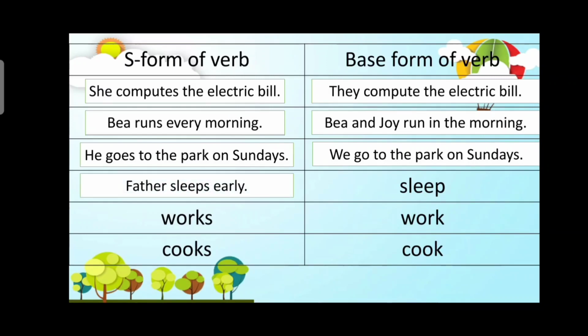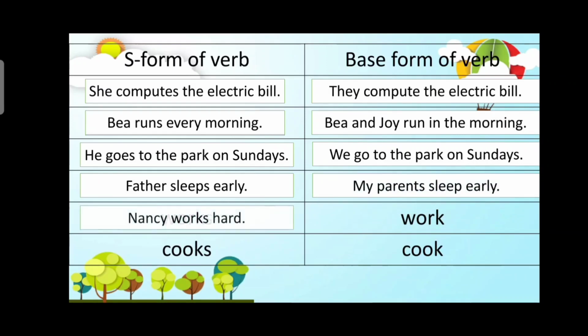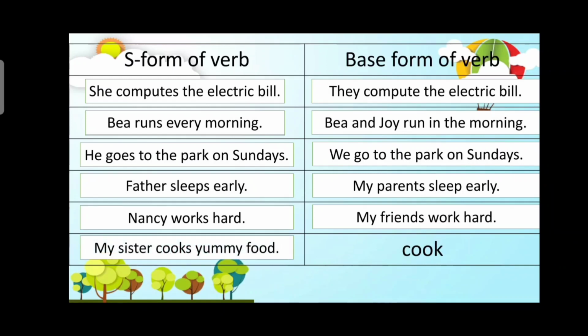Father sleeps early. My parents sleep early. Nancy works hard. My friends work hard. My sister cooks yummy food, and my sisters cook yummy food. I hope by now you're able to distinguish the difference between these two rules of subject and verb agreement.